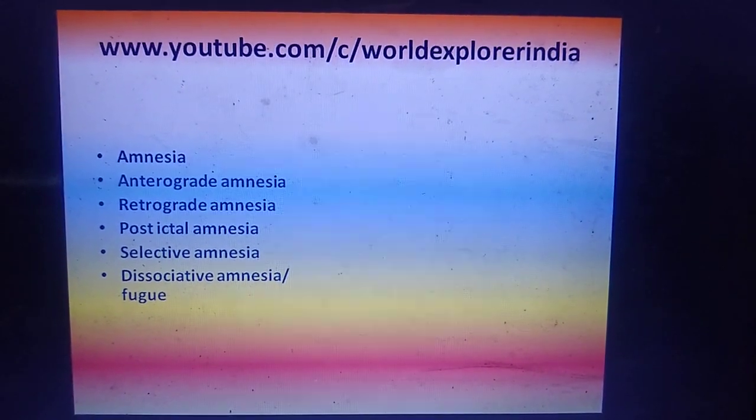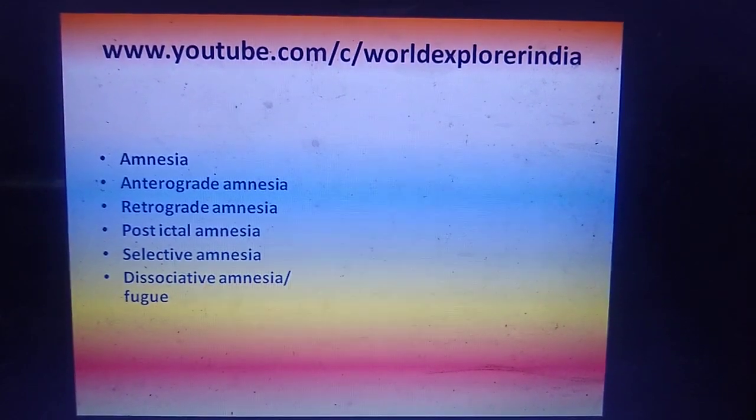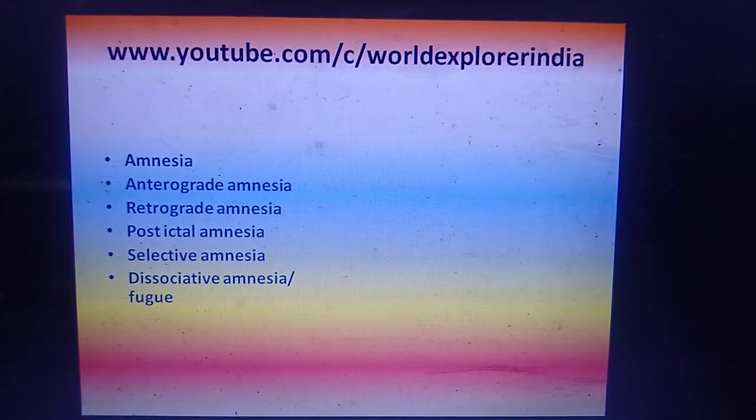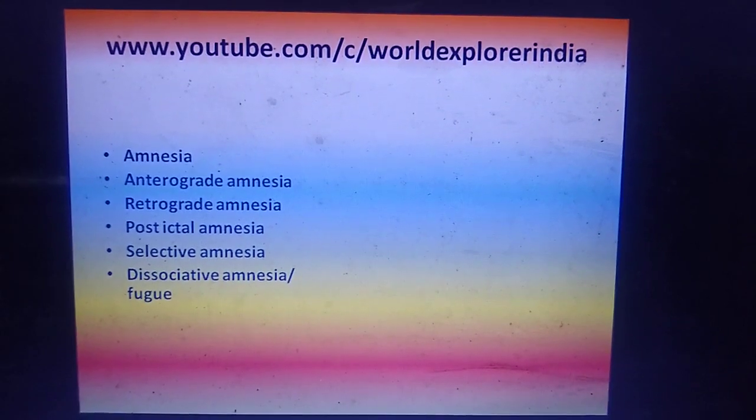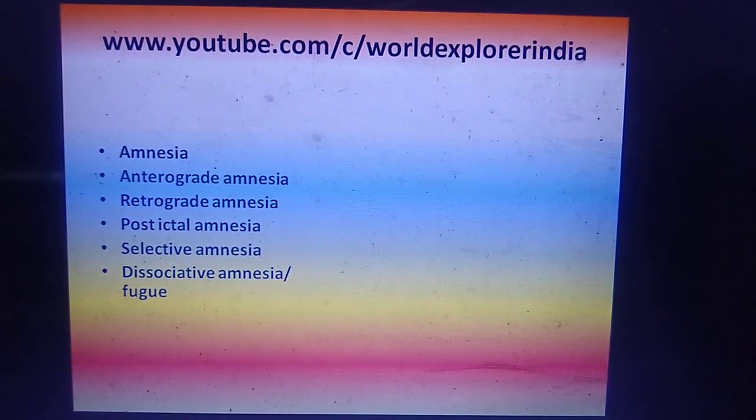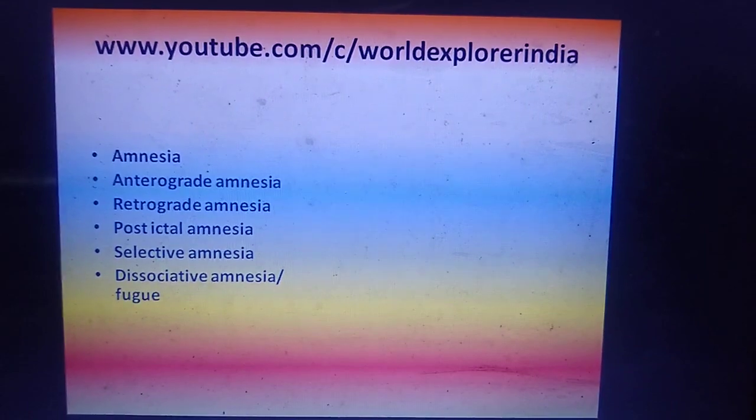Dissociative amnesia or fugue means they have no clear memory about the events, but they have some memory, but it's very vague, it's not clear, then it is called dissociative amnesia or fugue.